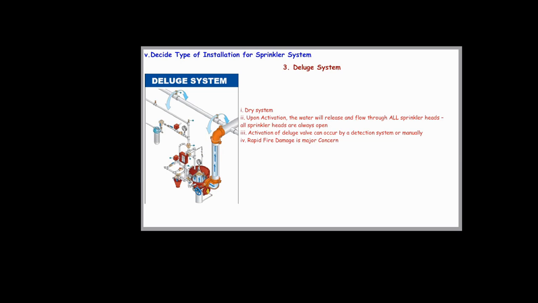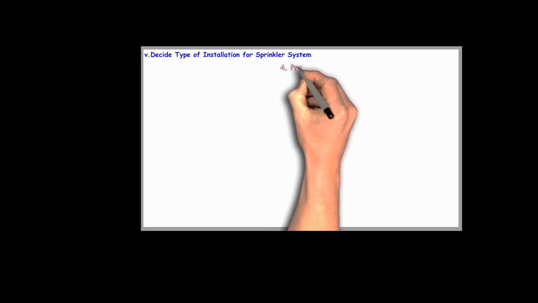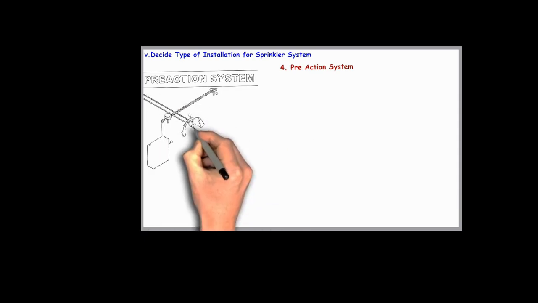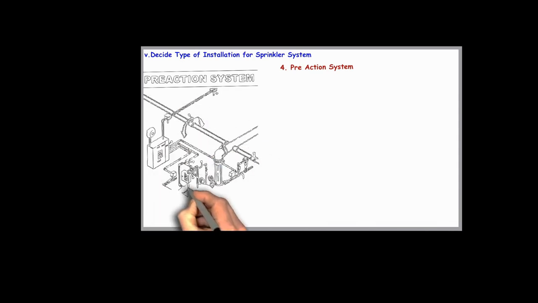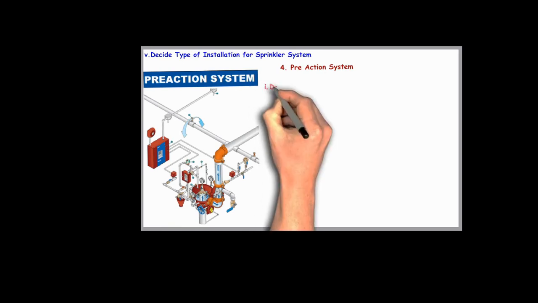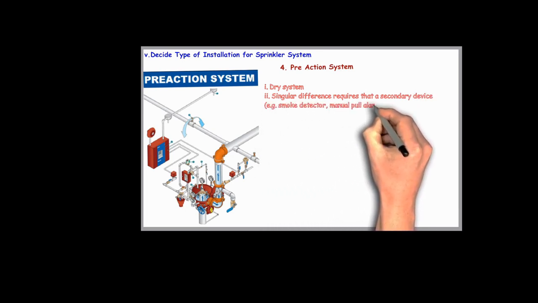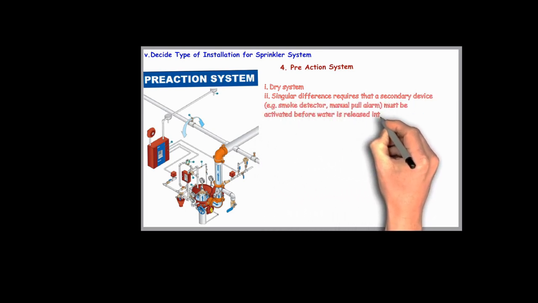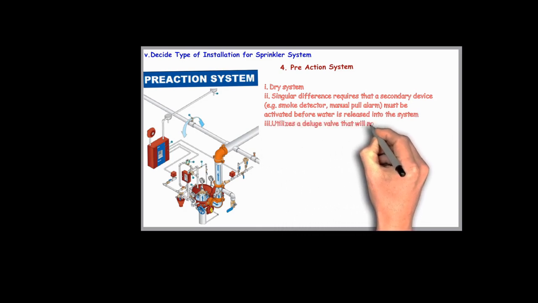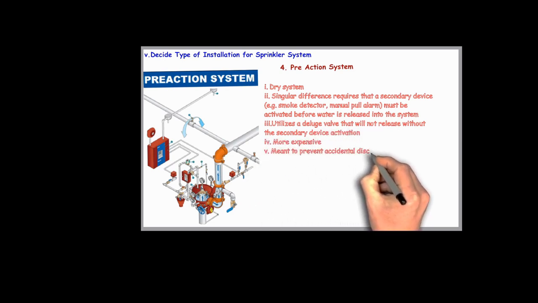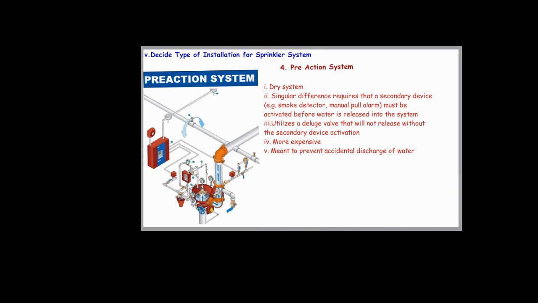The last one is the pre-action system. It is also a dry type system. The singular difference is that a secondary device must be activated before water is released into the system. The secondary device is something like a smoke detector or manual pull alarm. The third one utilizes a deluge valve that will not release without the secondary device activation. It is a more expensive system, and this system is meant to prevent accidental discharge of water.